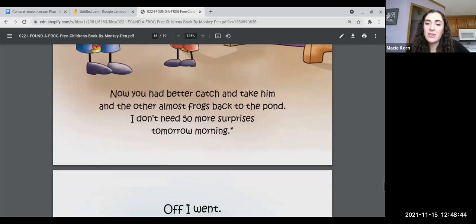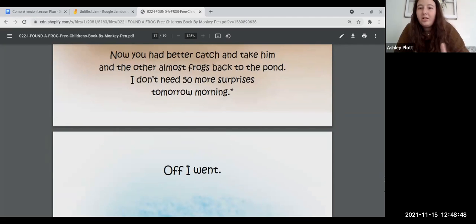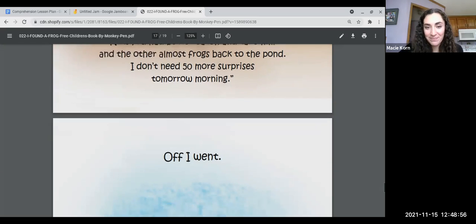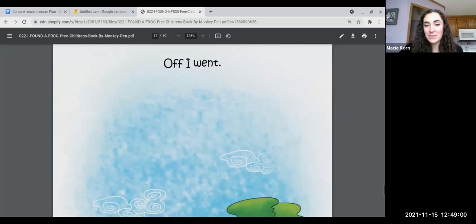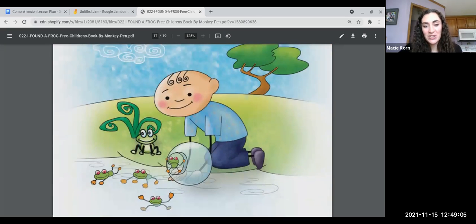And what kind of surprises would she have tomorrow morning? A bunch of frogs. Exactly. Very good. She doesn't need 50 more surprises or 50 more frogs jumping around everywhere, right? Right. So she told him to take him back to the pond, and he said, off I went. And here we see the boy releasing his little pet fish that turned into frogs back to the pond where they belong. That's their home.